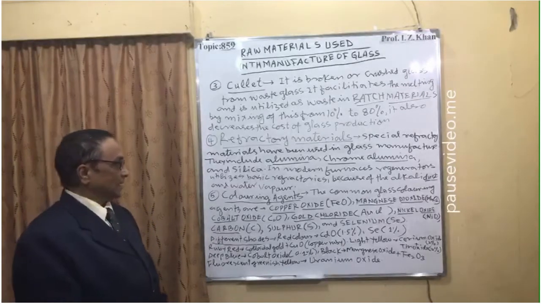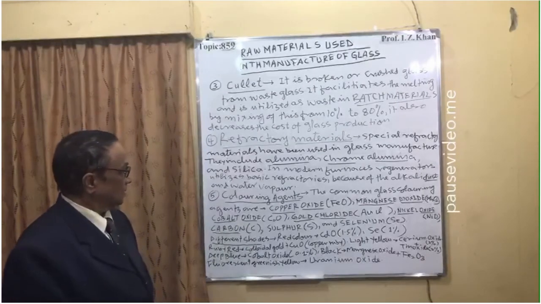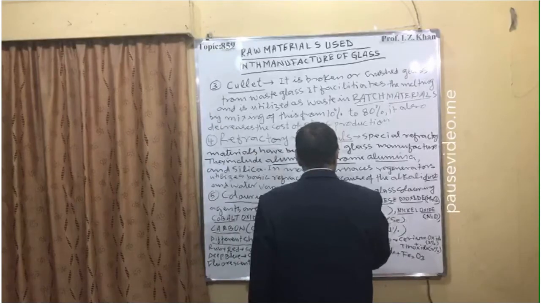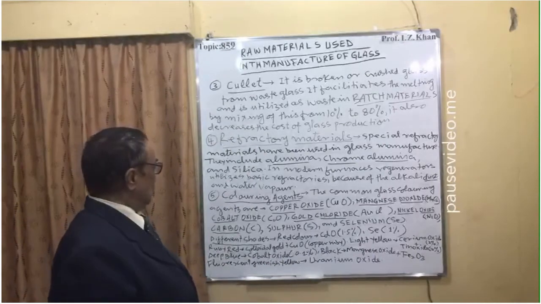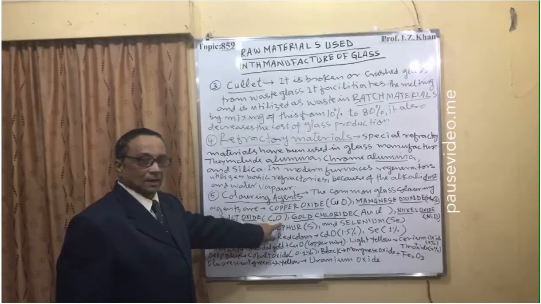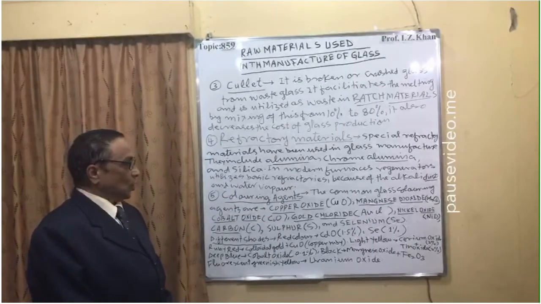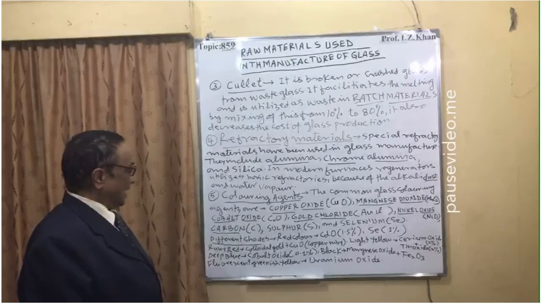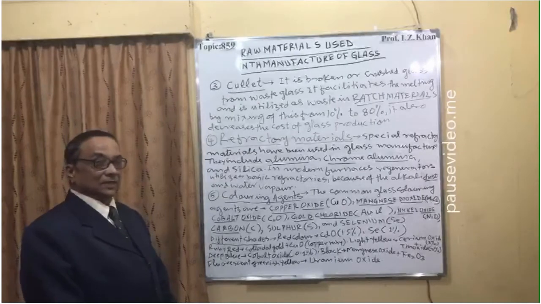So they are first copper oxide, CuO, then manganese dioxide, MnO2, cobalt oxide, CoO, where Co is the symbol for cobalt and O is for oxygen, gold chloride, AuCl, nickel oxide, NiO, carbon C, sulfur S, and selenium Se. The different shades are given with different percentages.